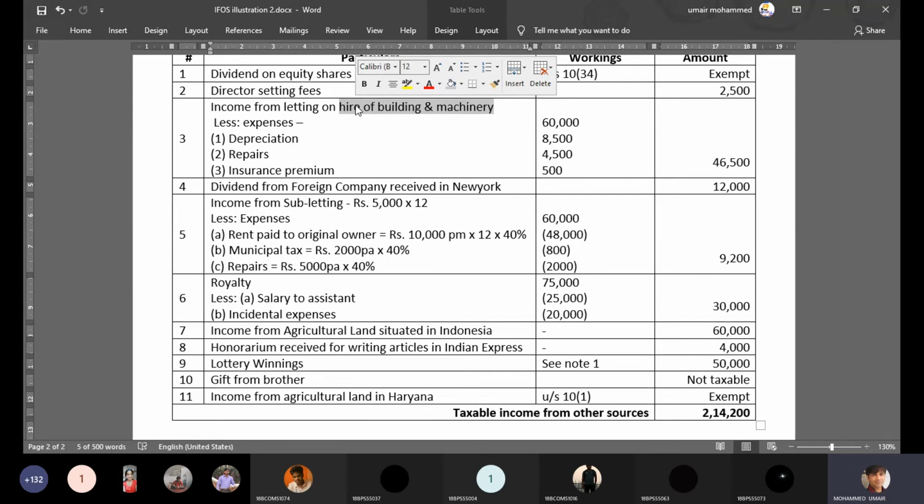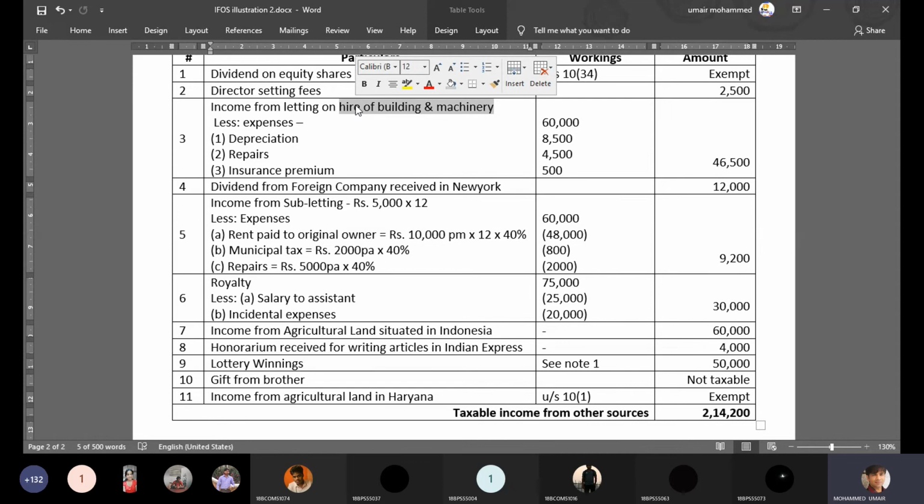So one of my neighbors sees it and says, "Tomorrow I have my daughter's function at home, so I don't have a power backup, so can I use this for tomorrow's function in case the power goes off?" So I said, "Okay, use it, but give me 5,000." So what I've done is I've given the generator on hire to him for 5,000. So that 5,000 income is taxable under the head other sources.